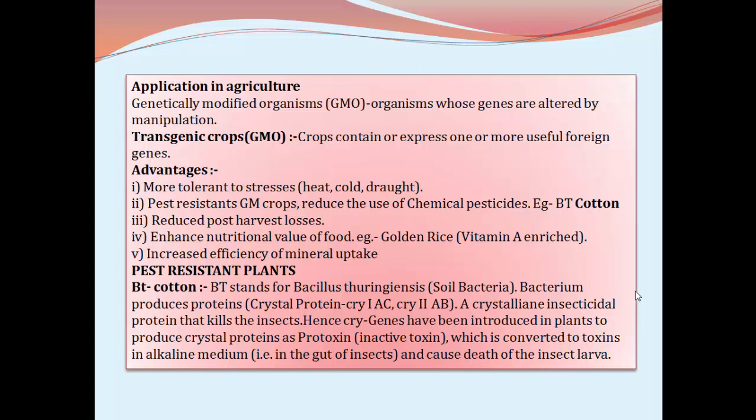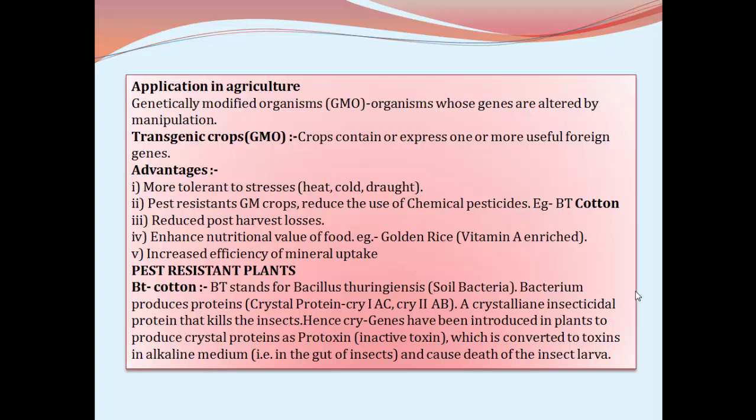So the one example is BT cotton. Here the cotton contains cry genes of a simple soil bacterium called Bacillus thuringiensis. BT stands for Bacillus thuringiensis, name of a simple soil bacterium.